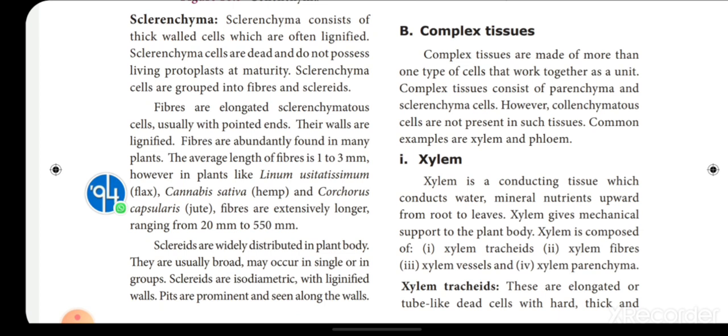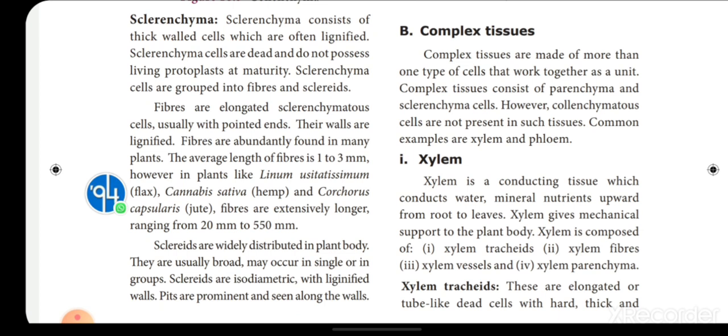Sclereids are widely distributed in the plant body. They are usually broad and may occur singly or in groups. Sclereids are isodiametric with lignified walls. In sclerenchyma, both fibers and sclereids possess lignified cell walls.